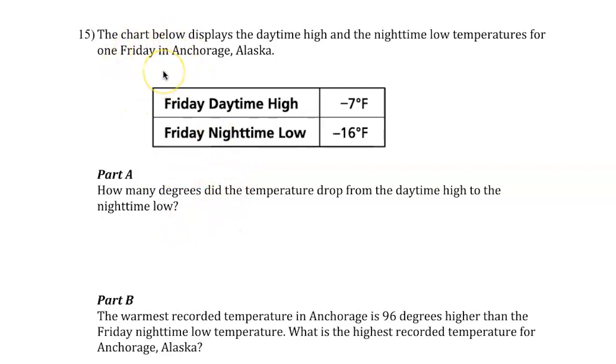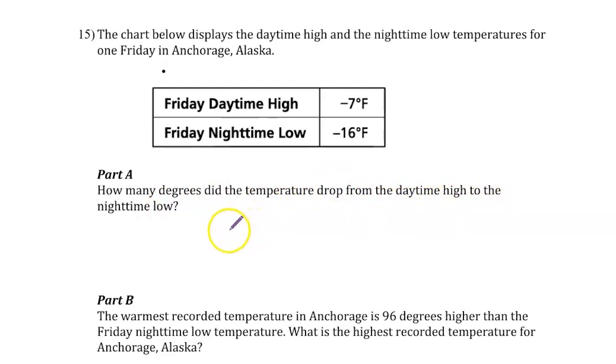The chart below displays the daytime high and the daytime low temperatures for one Friday in Anchorage, Alaska. Friday daytime high was -7 degrees Fahrenheit. Friday nighttime low was -16 degrees Fahrenheit. How many degrees did the temperature drop from daytime high to nighttime low?